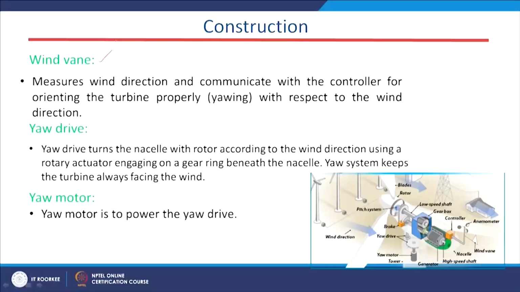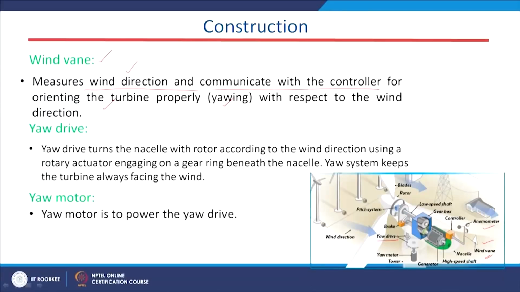And this is our wind vane. Basically it is an equipment which is present inside the wind system. If you see this figure, this is our wind vane, and it measures the wind direction. It does not measure the wind speed; the wind speed is measured by the anemometer. We have to know the wind direction and communicate with the controller for orienting the turbine properly.